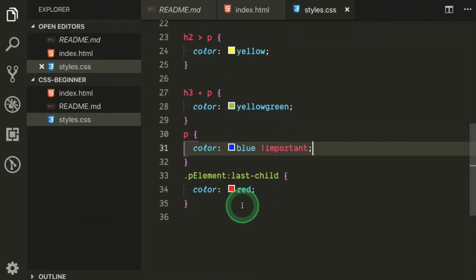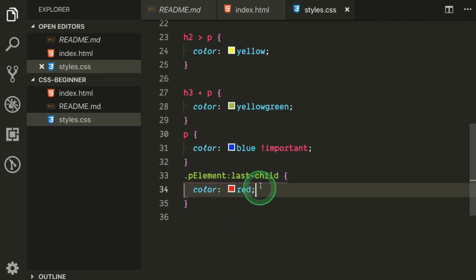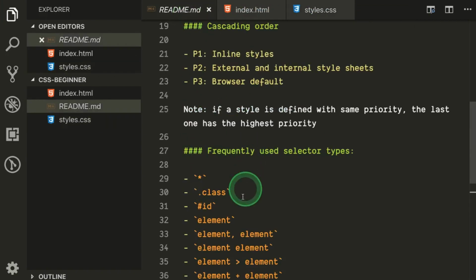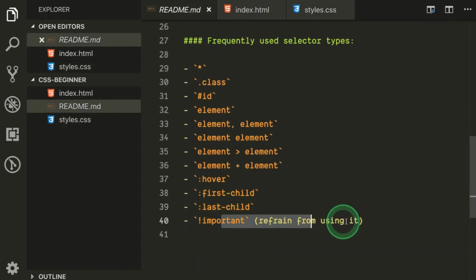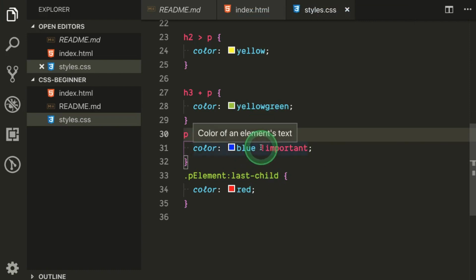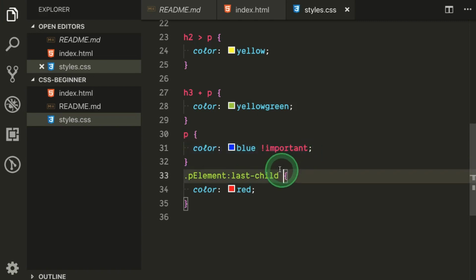So what is happening here? Even if we have the cascading and ultimately the other style should have been applied, because of this important syntax it is actually overriding. So I say refrain from using important, because as soon as you put important, it becomes important and will override anything you have, and ultimately it might create an issue while you are debugging. So avoid using important if you can.